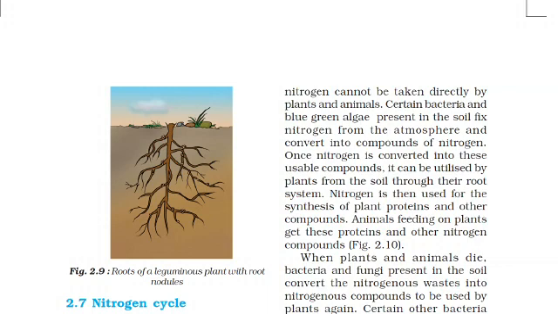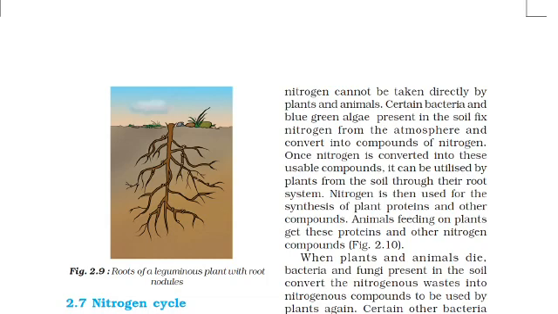Now, nitrogen cannot be taken directly by plants and animals. Plants and animals cannot take nitrogen directly from the atmosphere. So certain bacteria and blue-green algae present in the soil fix nitrogen from the atmosphere. They take nitrogen from the atmosphere and convert it into compounds of nitrogen.